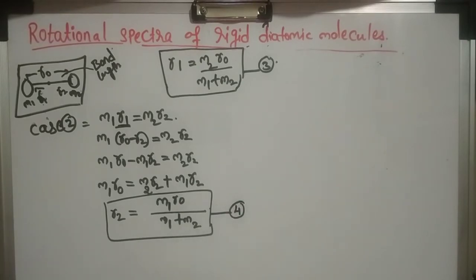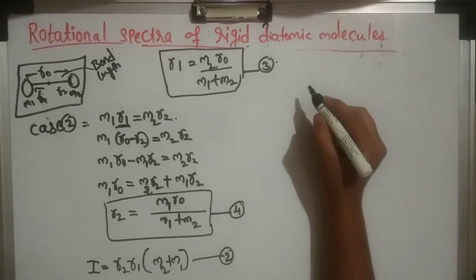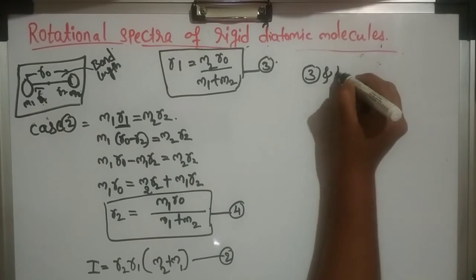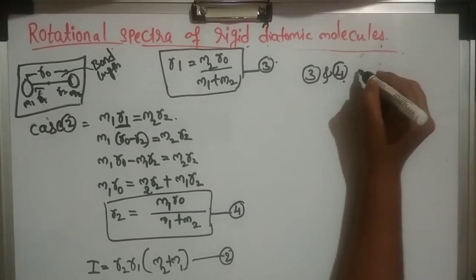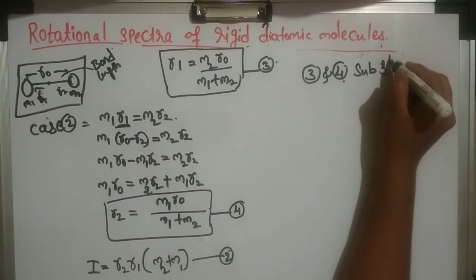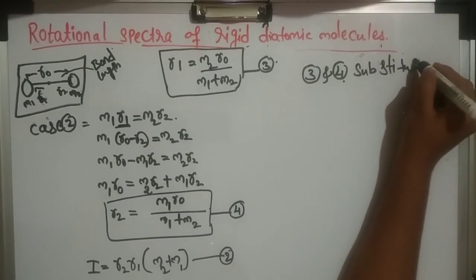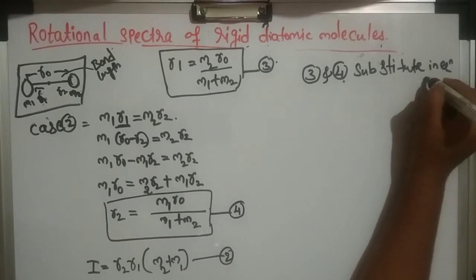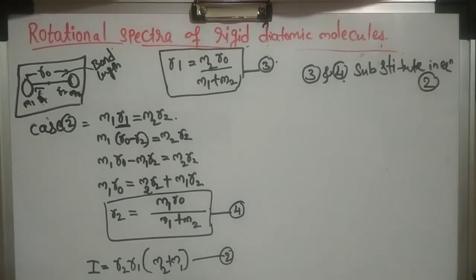What was equation number 2? That was I equals to M2 plus M1 times the bracket of R2 and R1. This was equation number 2. Now what we'll do is substitute equations 3 and 4 into equation number 2.